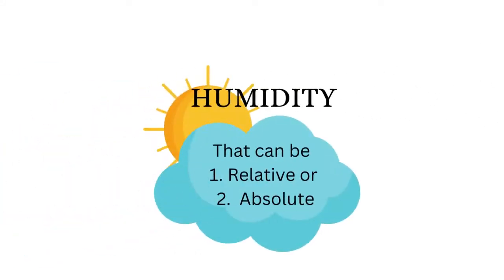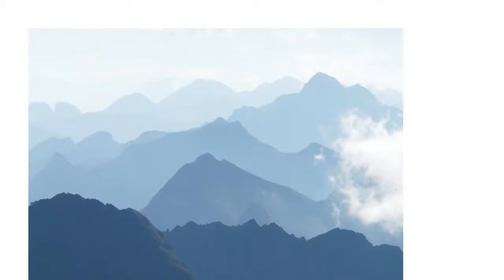Moving on to the next element of weather, we have humidity. Humidity is the amount of dampness or water vapor in the air, which can be referred to be absolute or relative. Relative humidity is regarded as the amount of water vapor or dampness that the air can hold with a given temperature before a saturation or dew point is reached that will lead to precipitation.